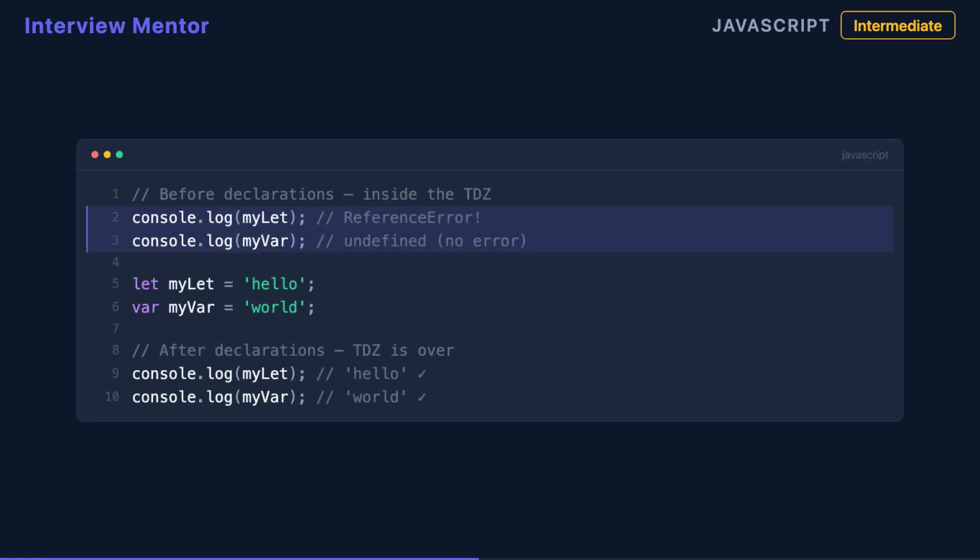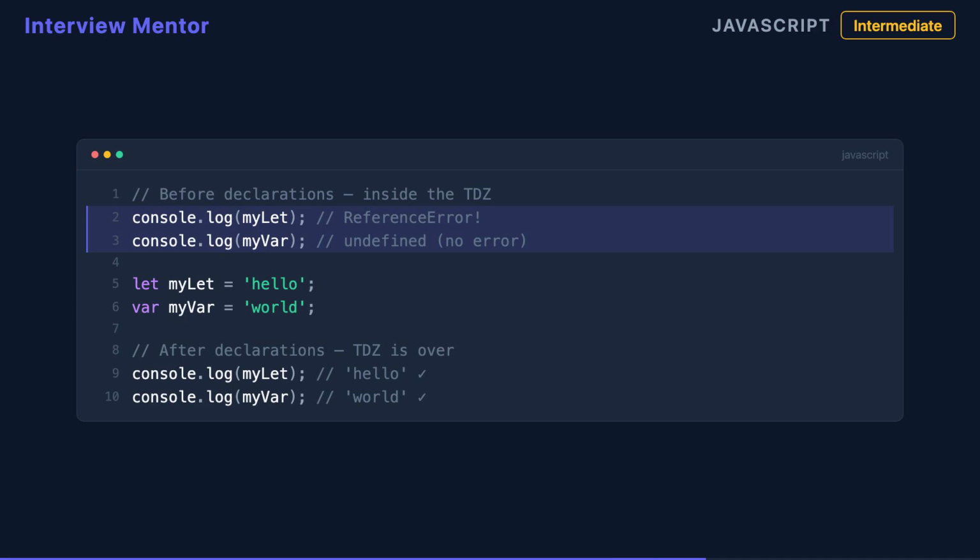Accessing a variable in the TDZ throws a reference error. JavaScript doesn't return undefined, it actively refuses. Look at this example. Logging myLet before the let declaration throws a reference error immediately. But logging myVar before its var declaration just prints undefined. No error. After the declarations, both work fine.